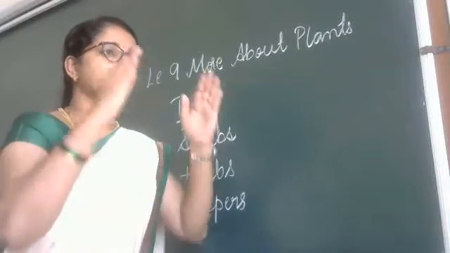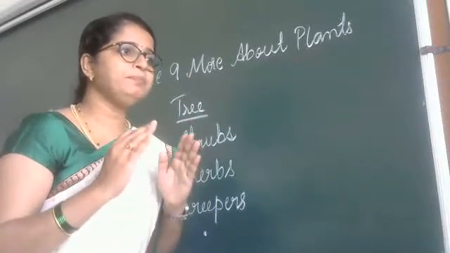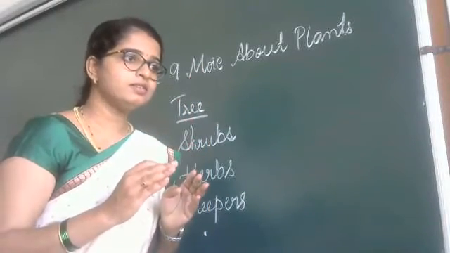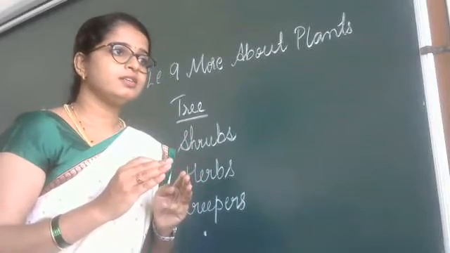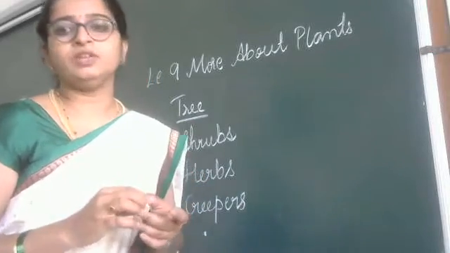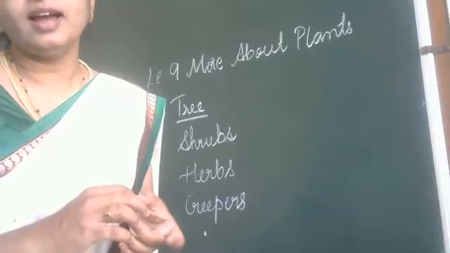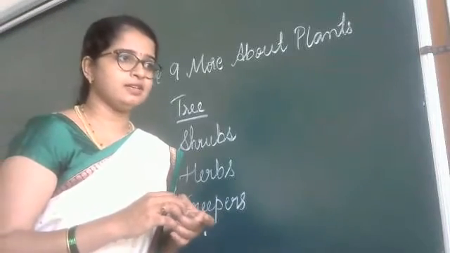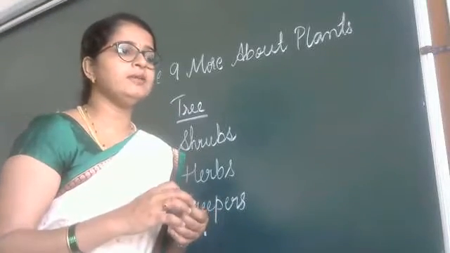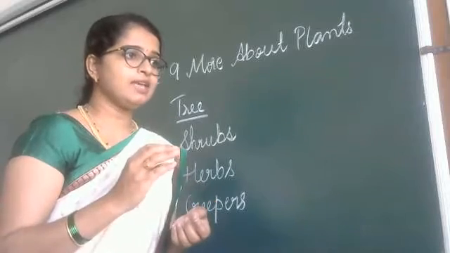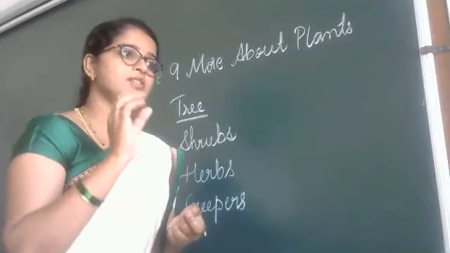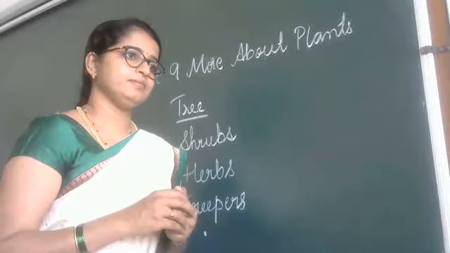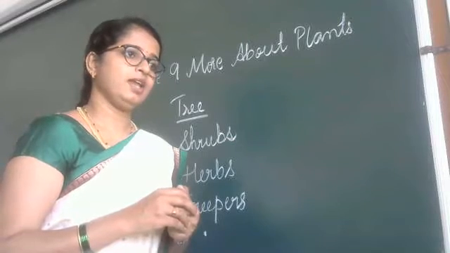Very good. A tall and big plant is called a tree. Listen carefully to what I am telling. A tree has a weak stem. Correct?